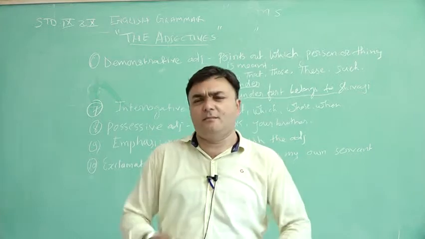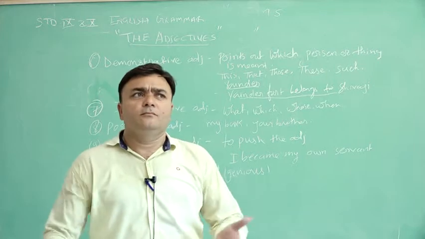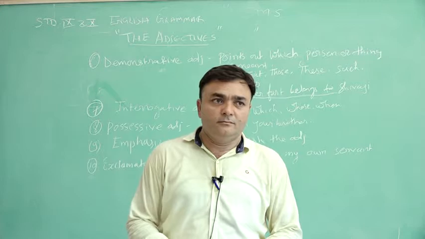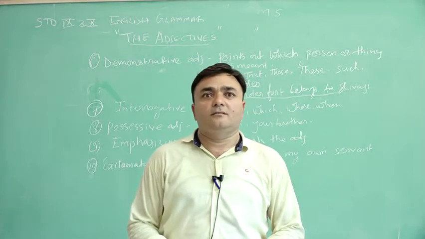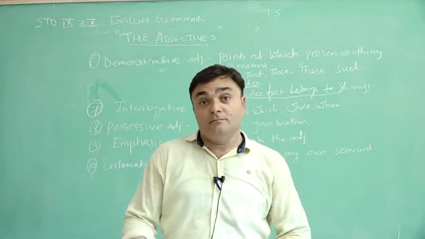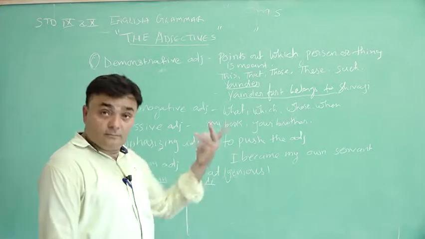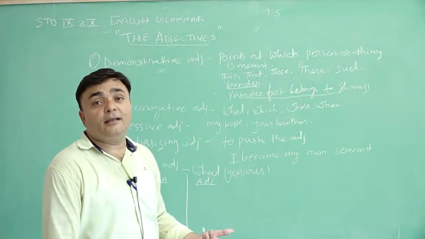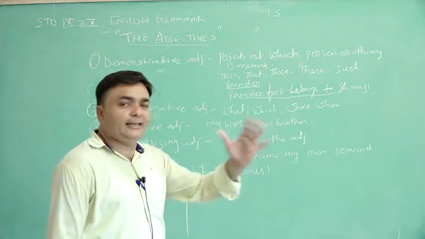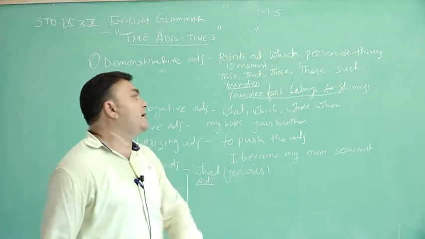If sometimes some paper setter like me, a rigid fellow, keeps a sentence like this, indicate the adjective in this, you will be in confusion. Yonder, not seen this word, where did it come from, might be a spelling mistake, like you, under, sir is mistaken, teacher is mistaken. No. Yonder means this. This particular fort belongs to Shivaji.